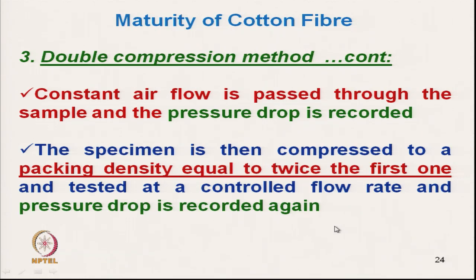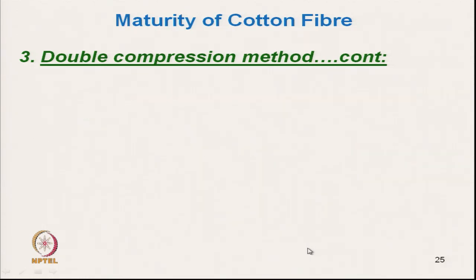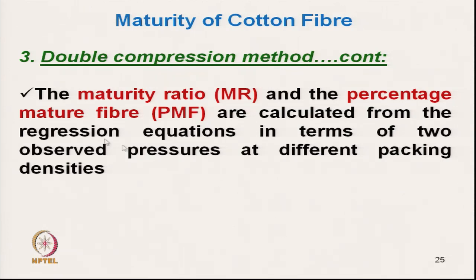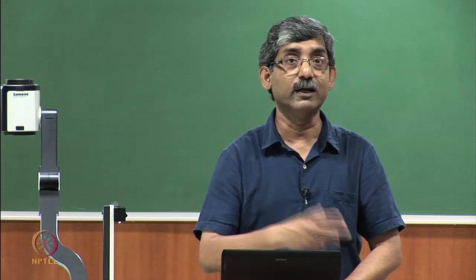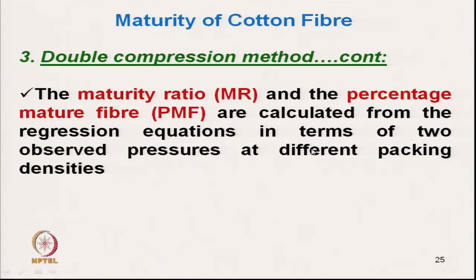So, we record the pressure drop again, and the maturity ratio and percent mature fiber are calculated from the regression equation, because in this instrument regression equations are already formed. From there we can calculate the maturity ratio. If we know the pressure drop for a particular flow rate at two different compression levels, using the regression equation we can calculate the maturity ratio and percent mature fiber.